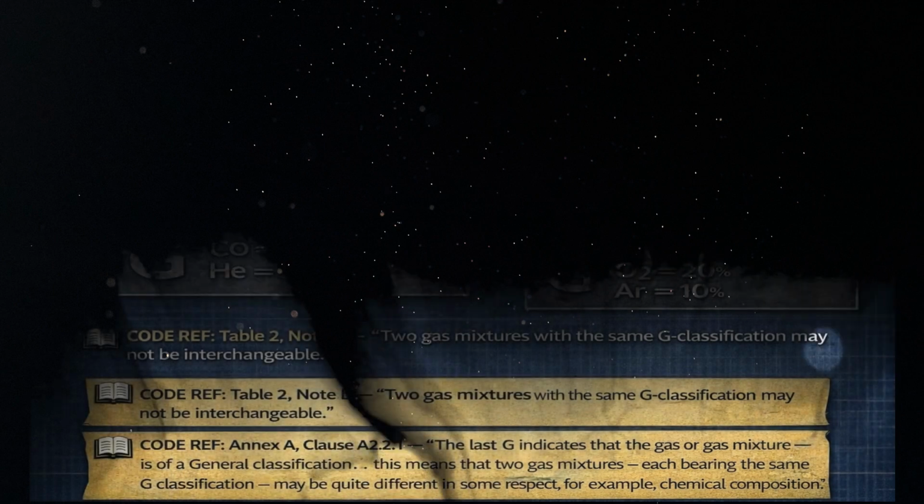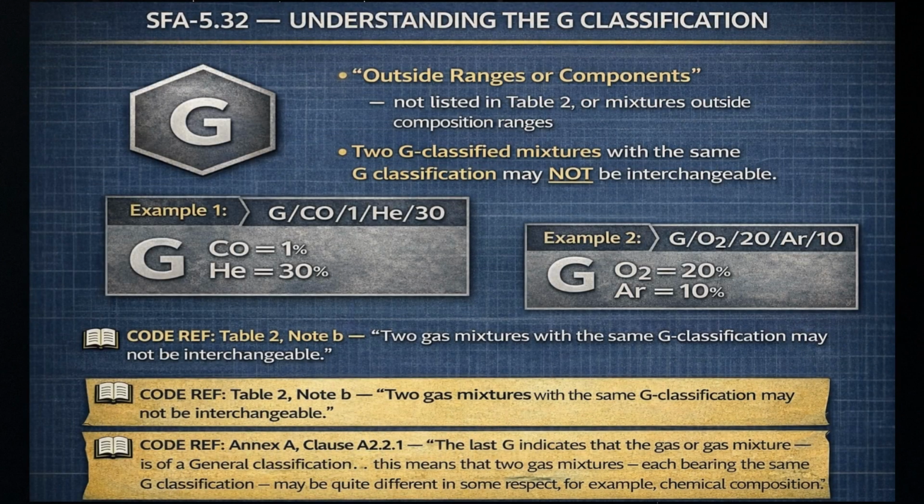The G classification deserves special attention. It is used for gas mixtures containing components not listed in Table 2, or mixtures outside the composition ranges listed. Importantly, two gas mixtures with the same G classification may not be interchangeable. This is stated directly in Table 2, footnote B.